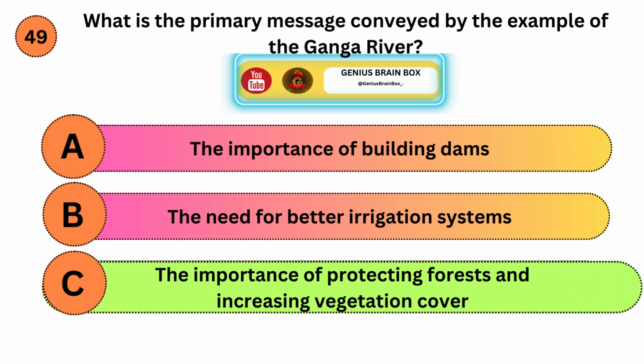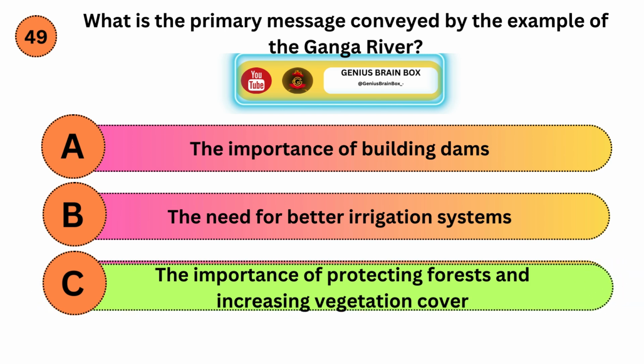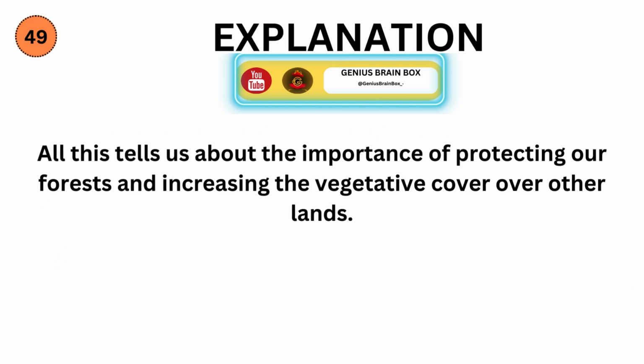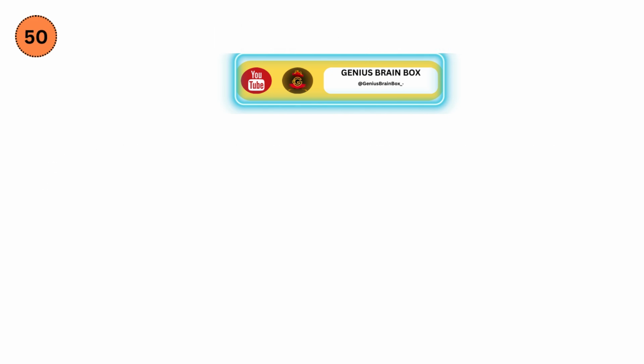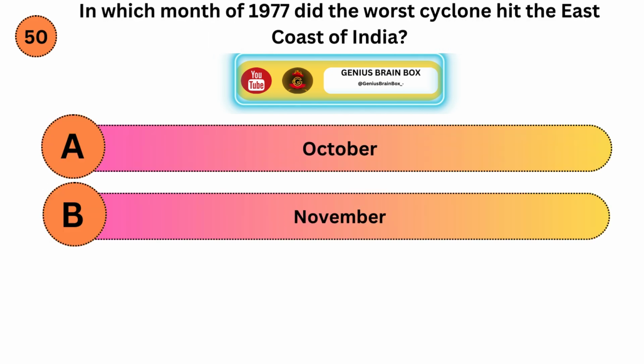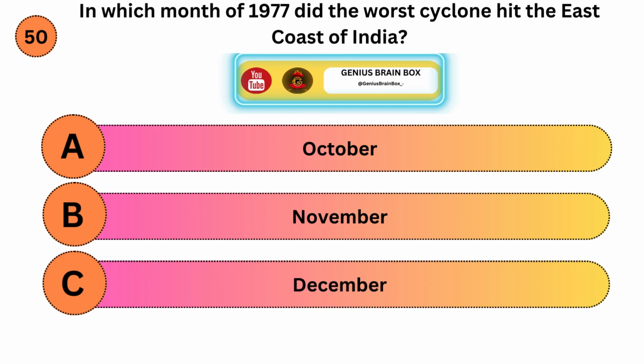Correct answer is C. Explanation. All this tells us about the importance of protecting our forests and increasing the vegetative cover over other lands. In which month of 1977 did the worst cyclone hit the east coast of India? Option A, October. Option B, November. Option C, December.